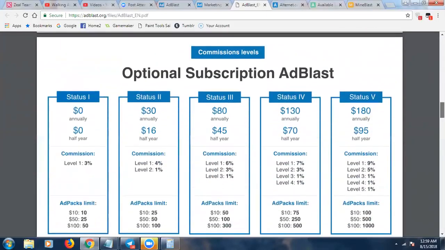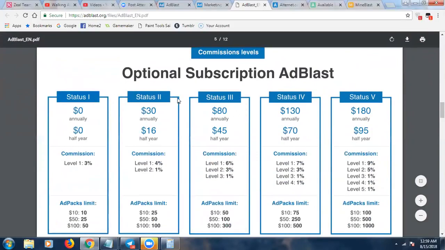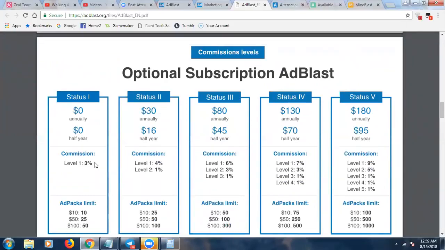Here's just the optional pay plan. Okay. So there are 5 different statuses. Now you can start off as a free member, and you can technically stay as a free member if you want. But if you refer anybody as a free member, you'll get a 3% commission on anyone you personally refer. And there are limits to how many ad packs you can have in your account. For example, you could have $10 ad packs, $25, $50 ad packs, and only $50, $100 ad packs. So, there are different statuses. You can become a status 2, status 3, status 4, status 5.